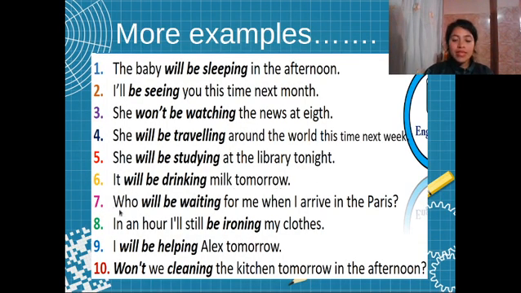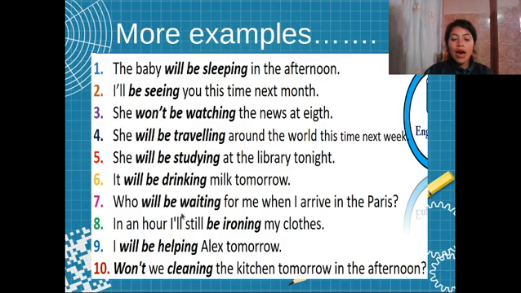Number 7 is a WH question. We have to use the WH question word plus will plus be waiting for me when I arrive in Paris. Do you remember in this case? We are asking for the subject. When we are asking for the subject, we don't have to use the subject form, right? And also we have number 8.